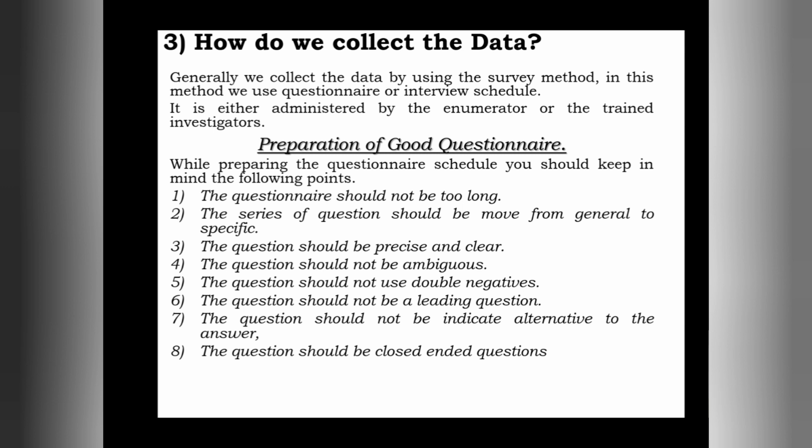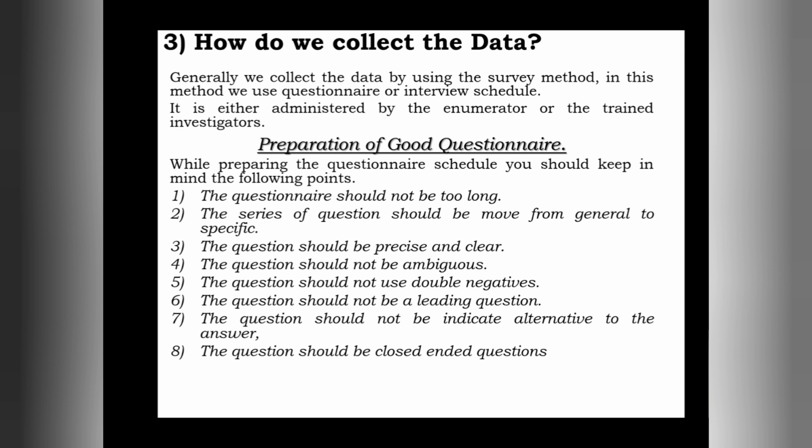Yes, the question should not indicate alternatives to answers, means the question should not get more than one answer. Okay, so the question should get only one answer. It means by asking that question we should get only one answer. So these are the kinds of questions we have to frame in the questionnaire.